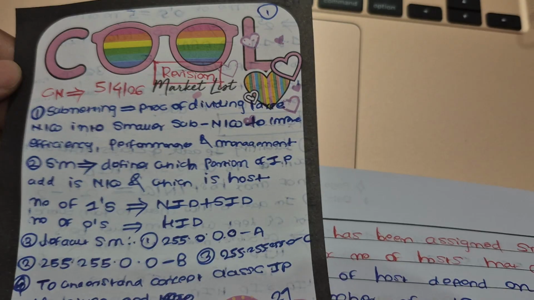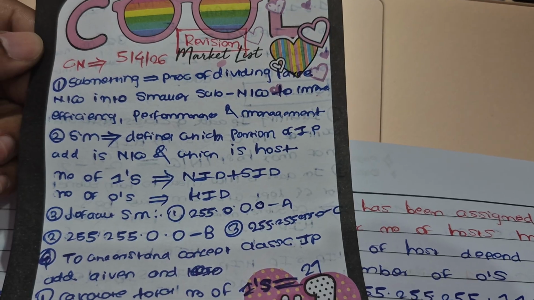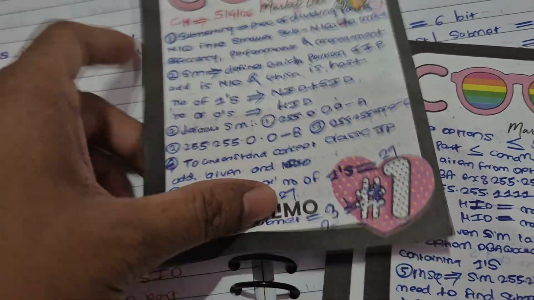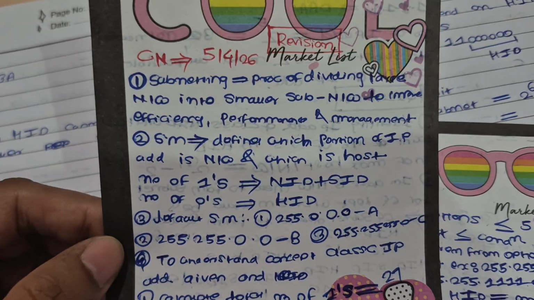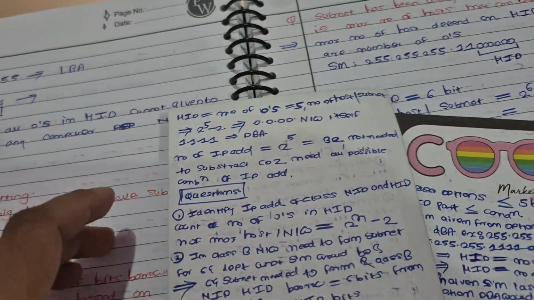We have seen the number of ones and the number of zeros. Number of ones are NID plus SID. This is the very first concept, how to calculate the number of NID, SID and HID. That's why they have taken this concept to explain it.